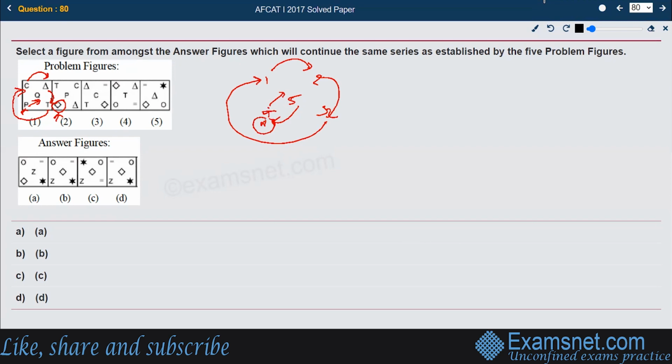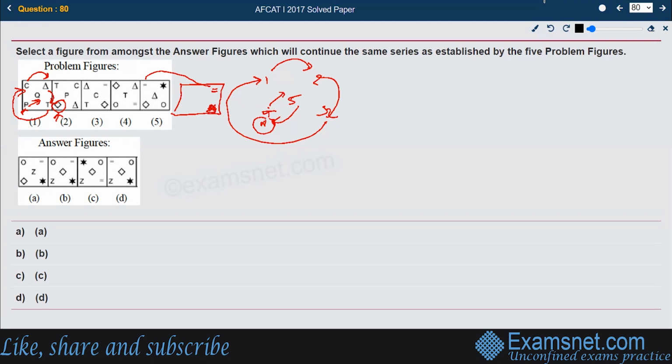Let us follow the order. This equal to should go to the extreme right. Let us draw it here. This is how it is, top right. Then your 2 should be coming to 3. So the star should be coming down. The star should be here.